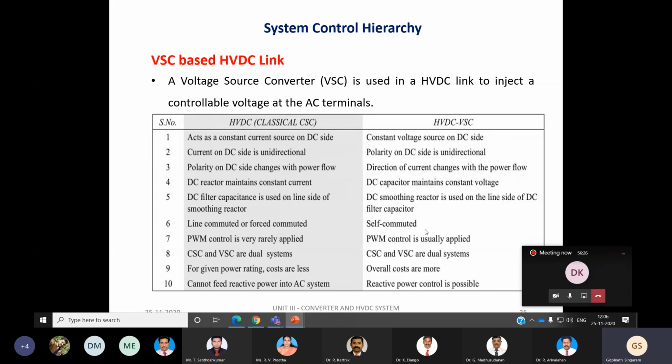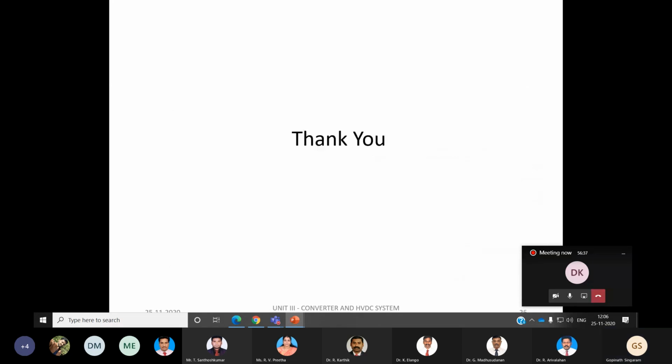So these are some of the advantages associated with the VSC based HVDC link. With this I conclude my presentation on the control of the HVDC converter and system as a whole.